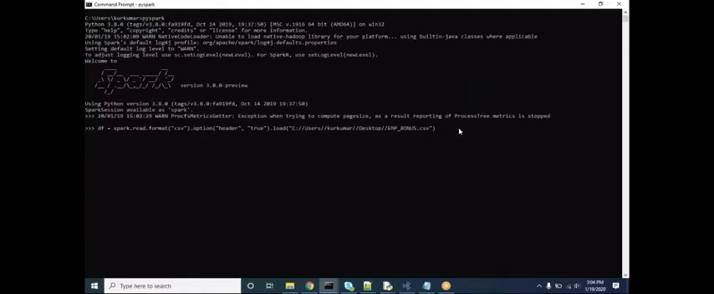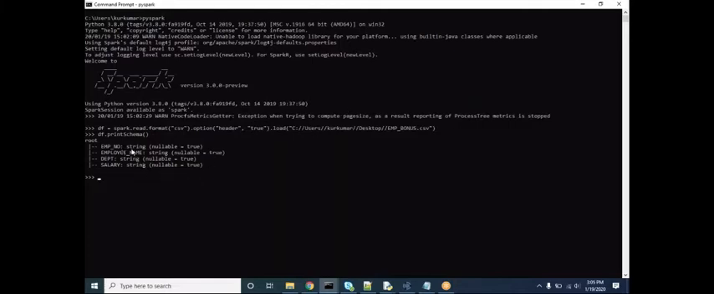Okay, and after this, I press enter. Now the CSV file got loaded into this particular data frame. If I want to see the schema of that data frame, you can use printSchema.